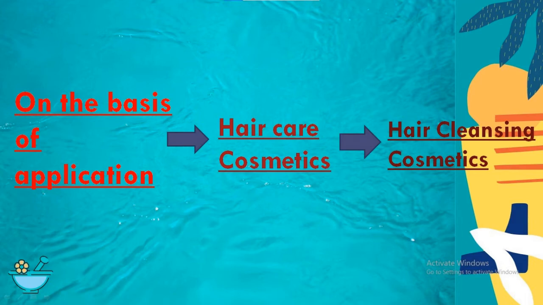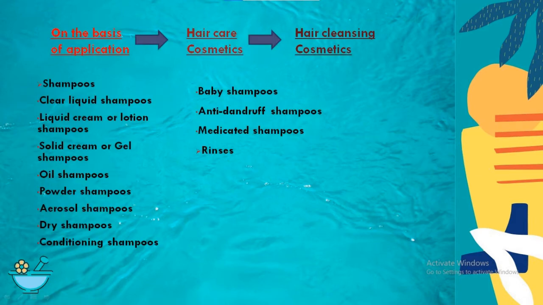First one is hair cleansing cosmetics. In hair cleansing cosmetics, the well known product is shampoo. There are n number of shampoos available in the market, but particularly shampoos are classified as clear liquid shampoos, liquid cream or lotion shampoos, solid cream or gel shampoos, oil shampoos, powder shampoos, aerosol and dry shampoos, conditioning shampoos, baby shampoos and anti-dandruff or medicated shampoos.